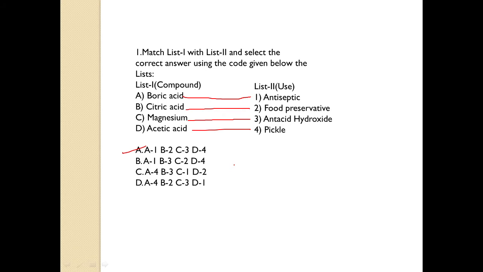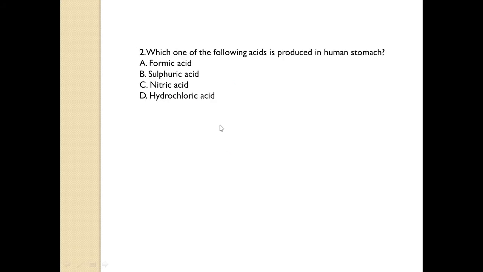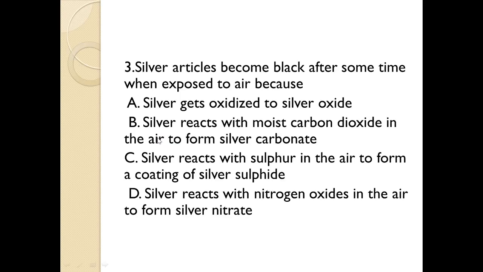So let's move to our next question. Which one of the following acid is produced in human stomach? A. Formic acid, B. Sulfuric acid, C. Nitric acid, or D. Hydrochloric acid. So the correct answer is option D, which is hydrochloric acid. So let's move to our next question.